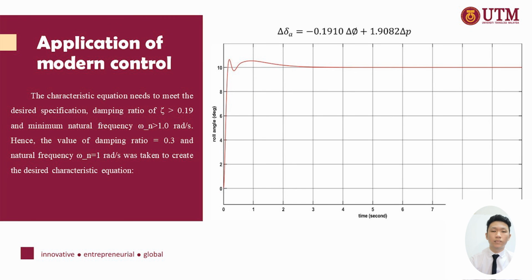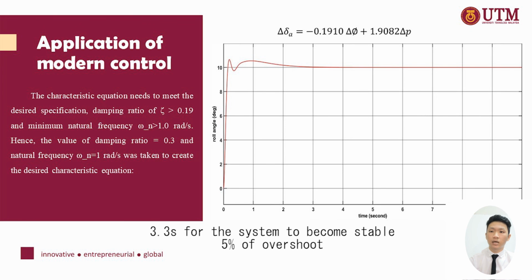Okay, the same goes for the roll controller. As the result, we can see the state feedback application took only 3.3 seconds for the system to become stable, with almost 5% of overshoot only.